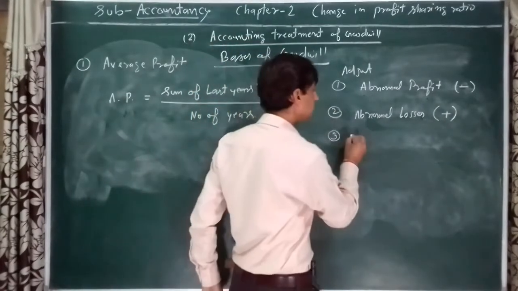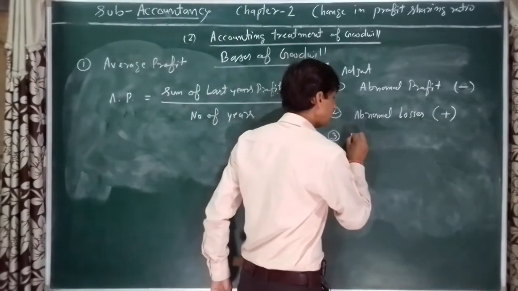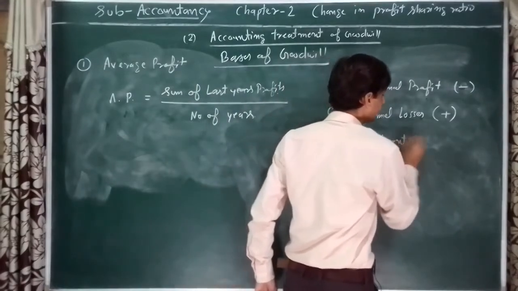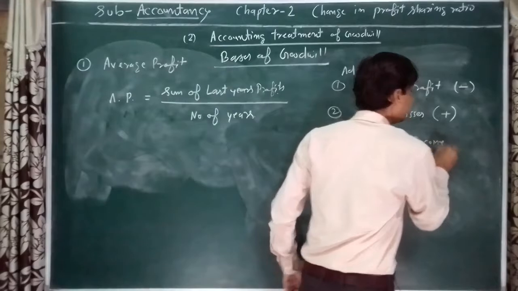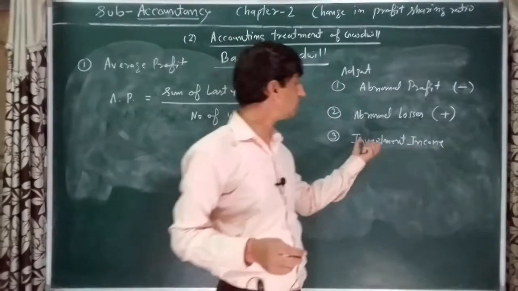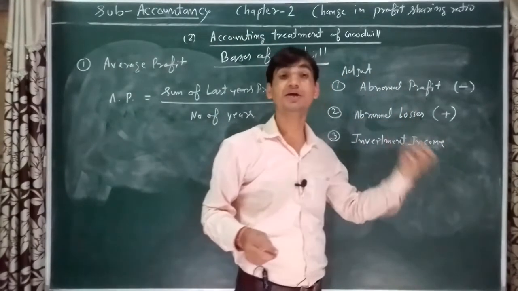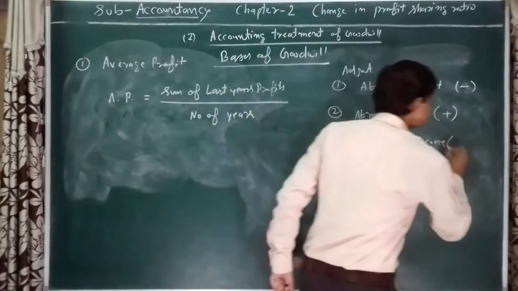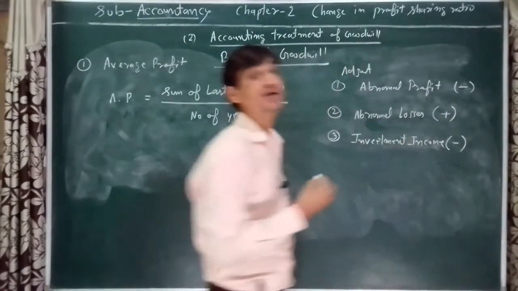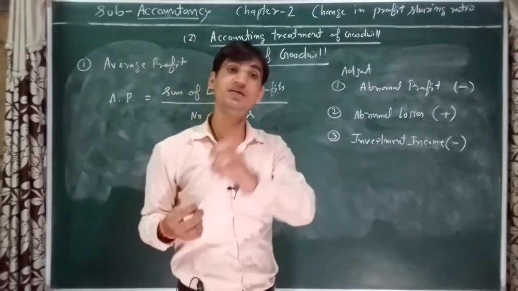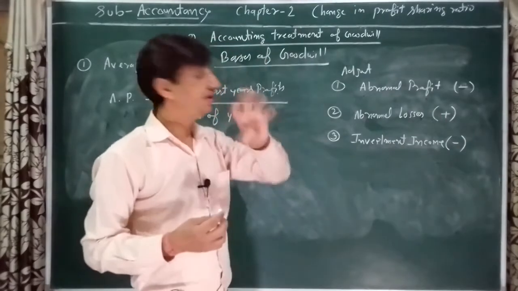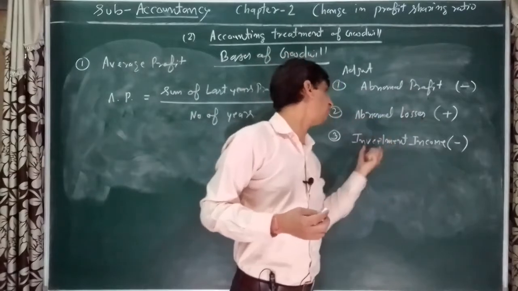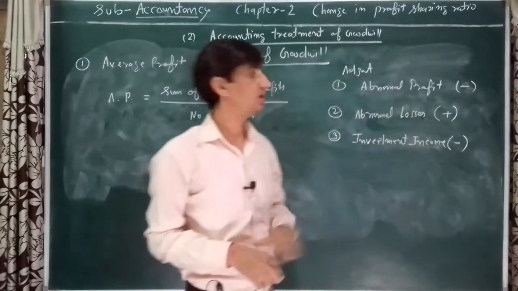And the third point, investment income. If any information is given in question about investment income like interest, dividend, these are the investment. This value or income will be deducted from the relevant year's profit. Now, what is abnormal profit, what is abnormal losses, and what is investment income?